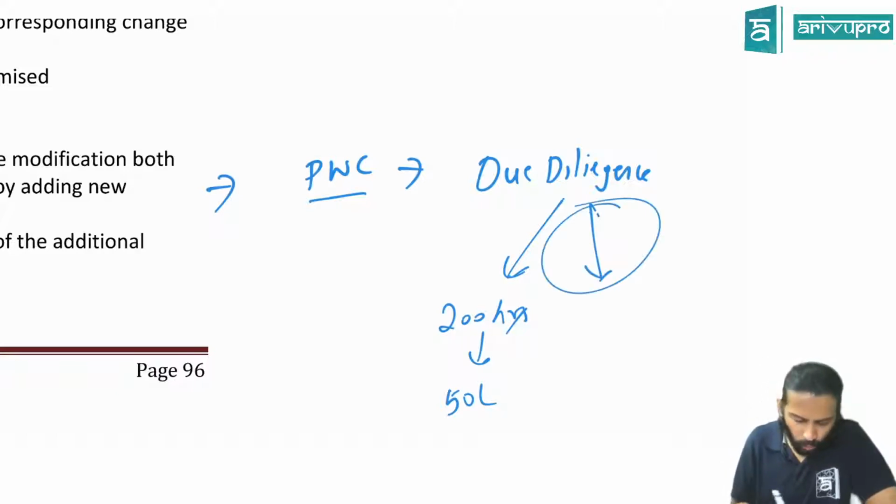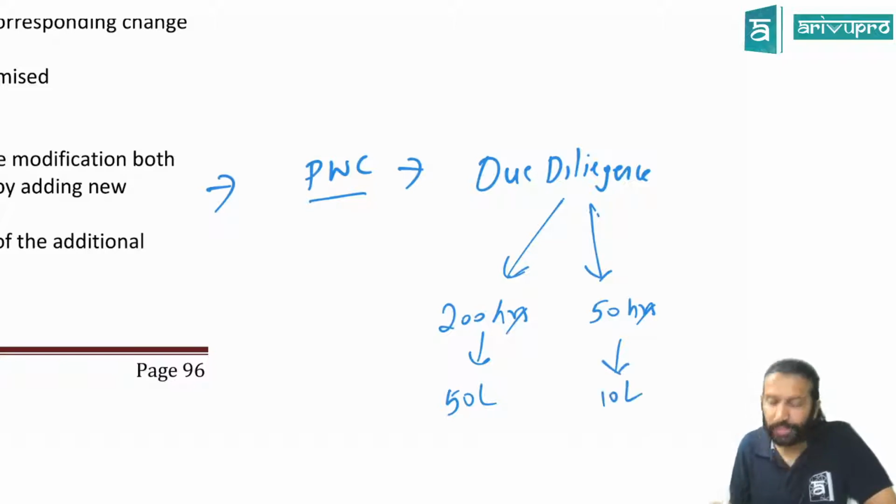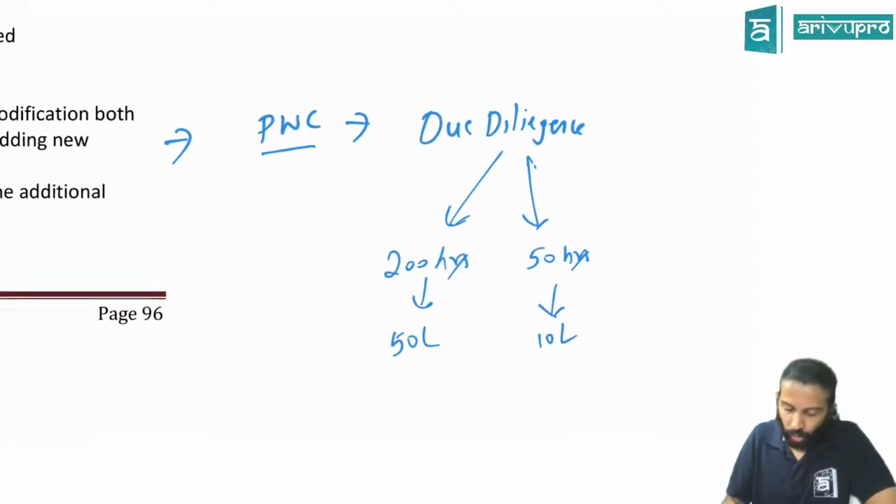Some new evidence came in concerning fraud in that company. Okay, new evidence came in, some fraud was detected. Fair enough. So this we pointed out to our client. He said, do a thorough audit for this, please. I said, okay, fine, but I have to spend another extra 50 hours for this. Correct? And for this 50 hours, I will charge 10 lakh rupees. Got it? Now you tell me what has happened.